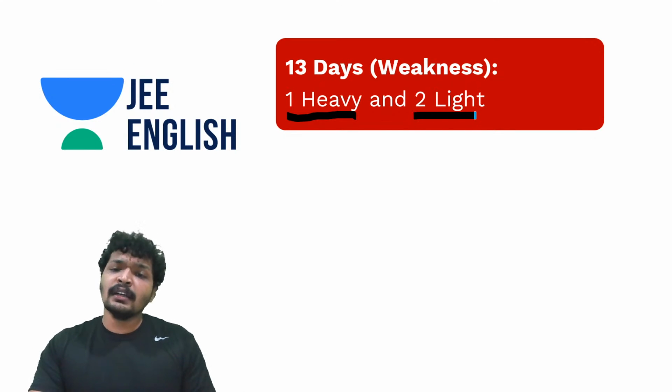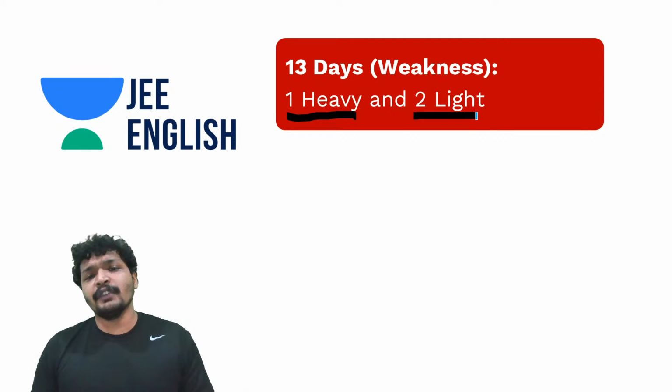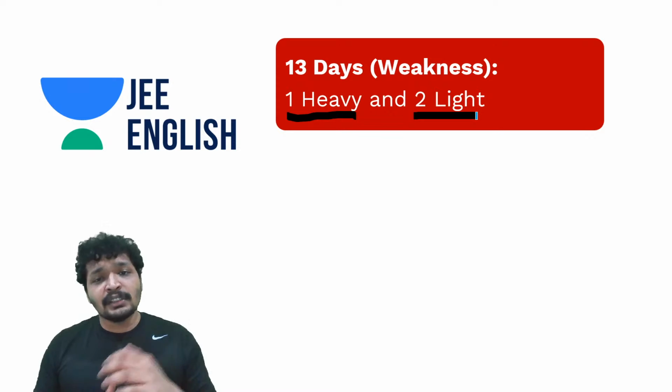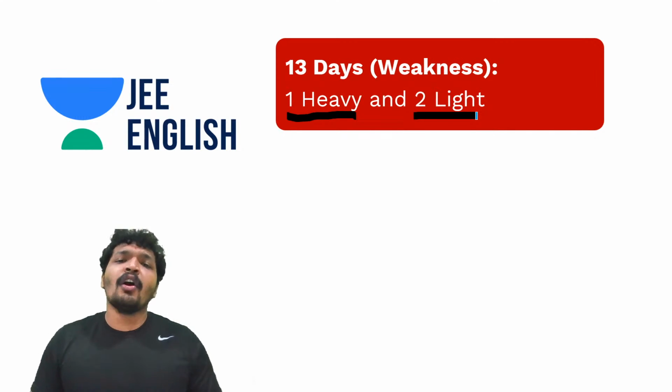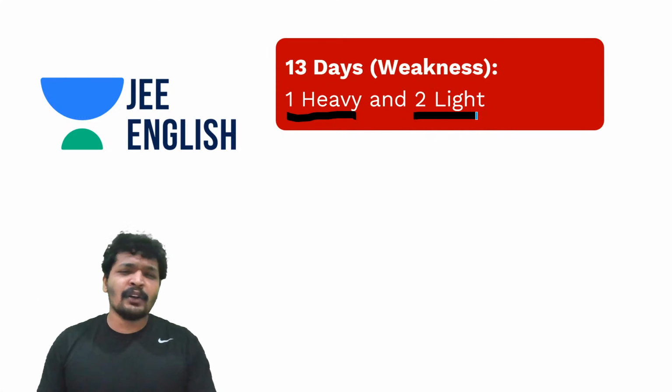And how about 2 light? You also have to complete 2 light topics that are your weakness. Weakness can be something that is weaker than your strength. Do remember that you're probably missing some problems in it, or it's a total weakness for you. Anything, you have to plan around this.